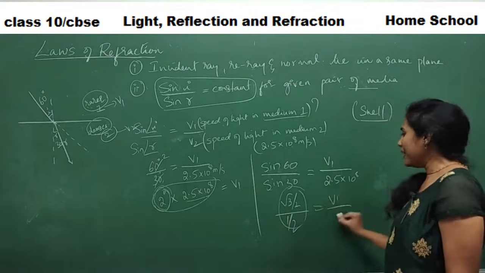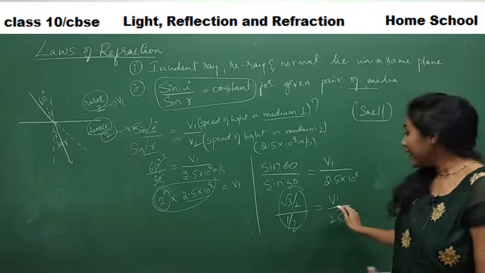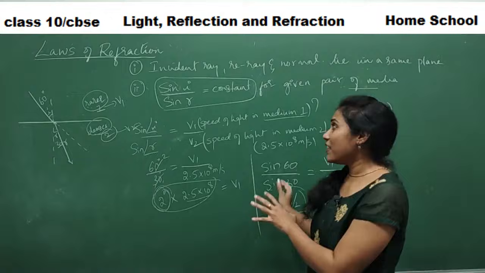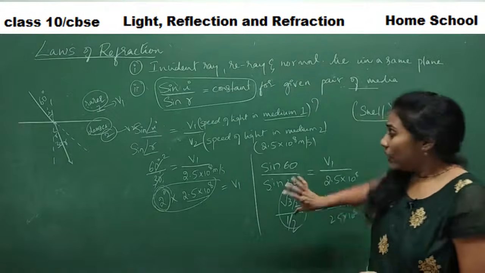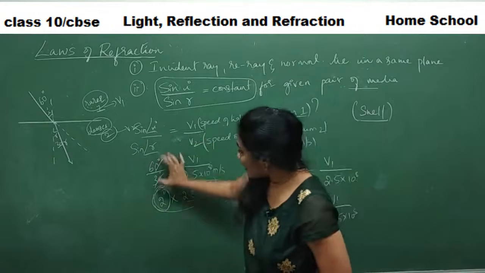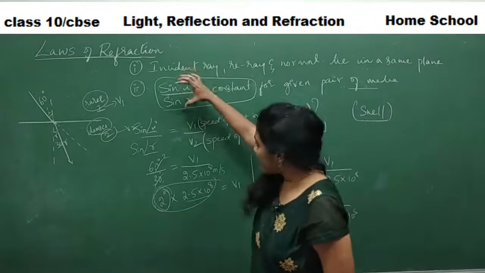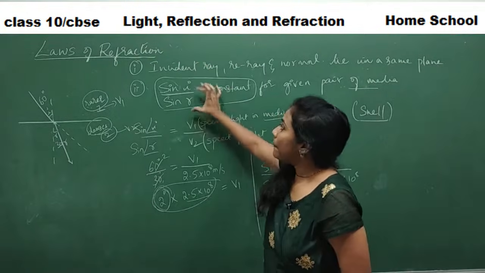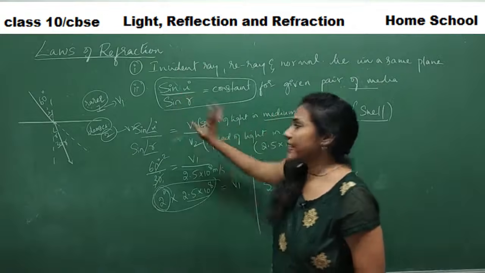Now V1 can be calculated easily because all are numbers. To make the calculations easy with the formula, if we keep them as degrees, calculations are not possible. That's the reason, to make the calculations comfortable and easy, we introduced a trigonometric operation, that is sine.